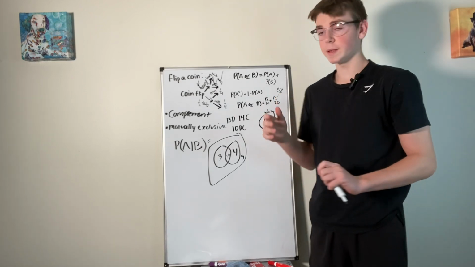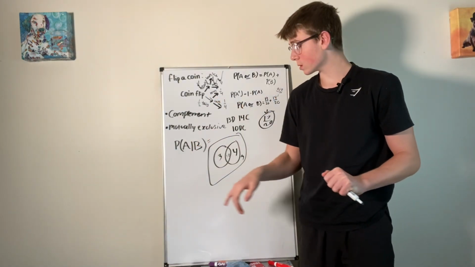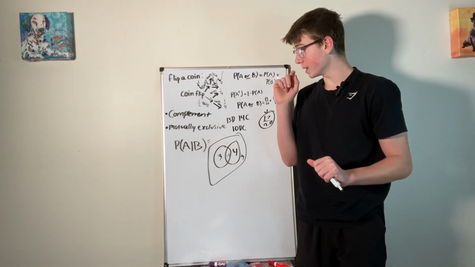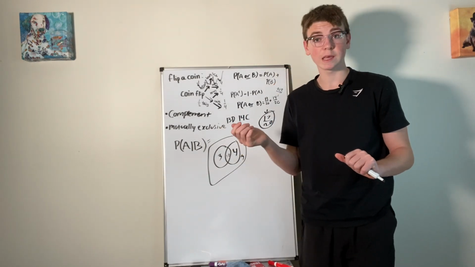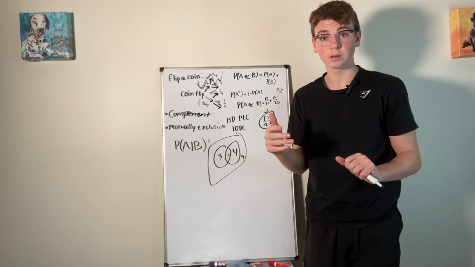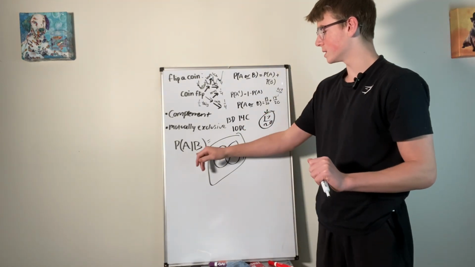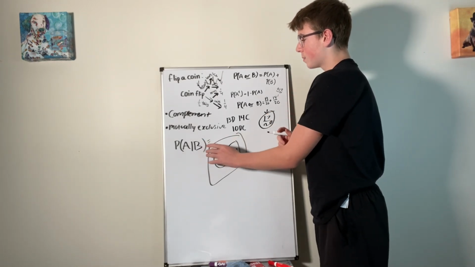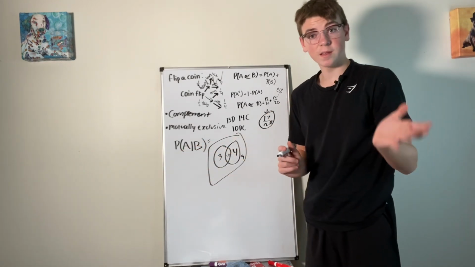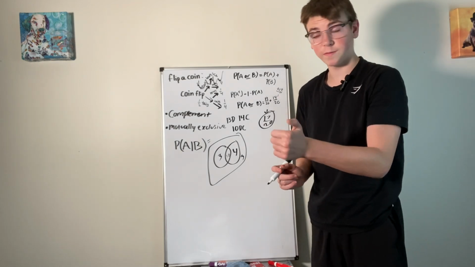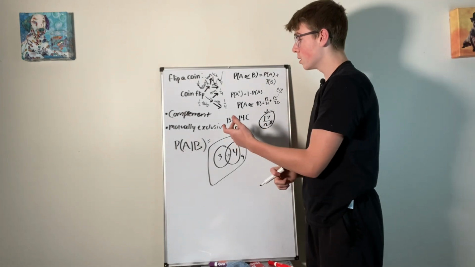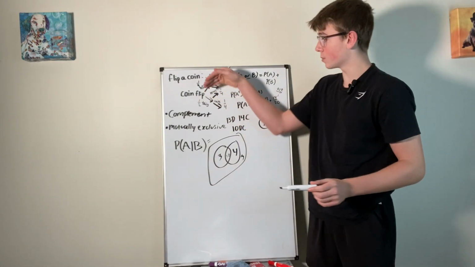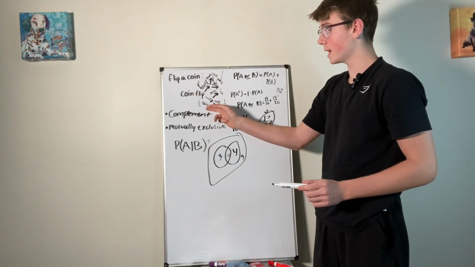Now, the probability of A given B. So here, you're given something. You're saying, like, okay, what's the probability of getting heads given that we just got tails, right? Or, no, this is the probability, because we said B was tails. So this is the probability of getting heads given that our first flip gave us tails. So this whole other part doesn't matter to us anymore up here because we were given that we had tails.